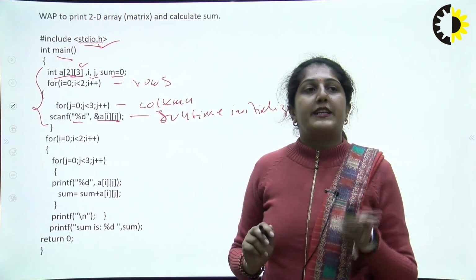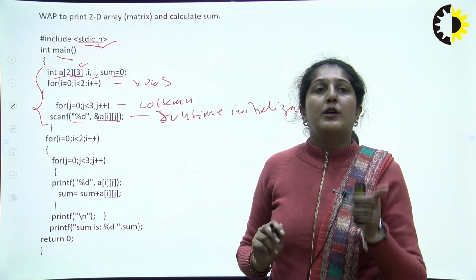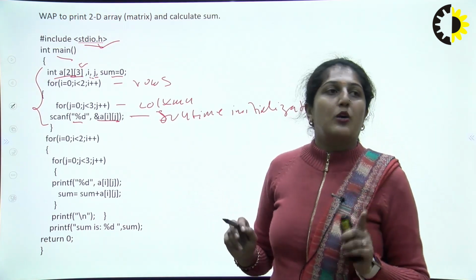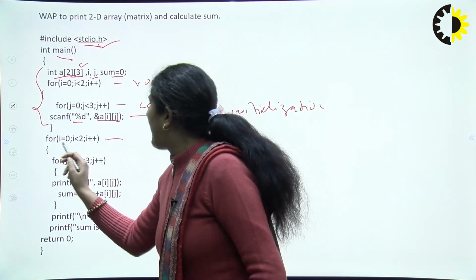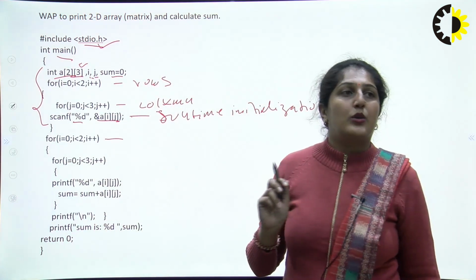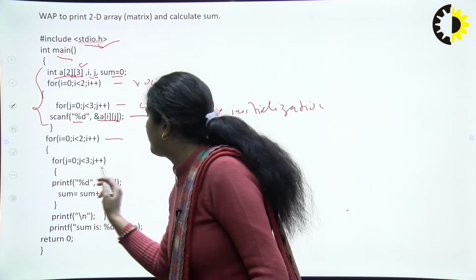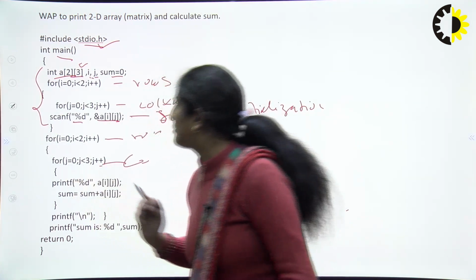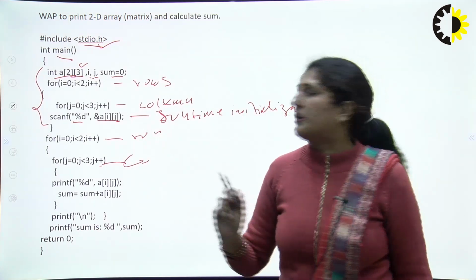Now we have to calculate the sum. For calculating the sum, we again have to use the i and j loops for the row and the column. Again, for i equal to 0, i less than 2, i plus plus, this is for the row, and this is for the column, j equal to 0, j less than 3, j plus plus.